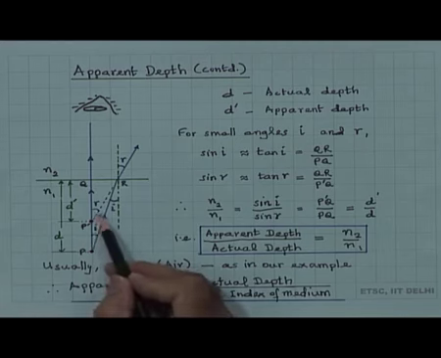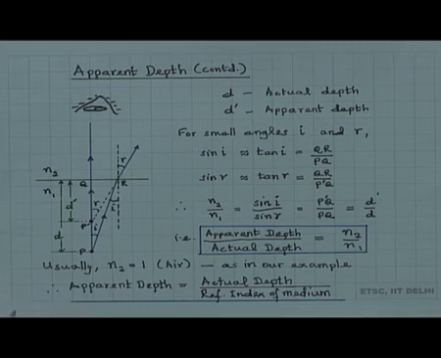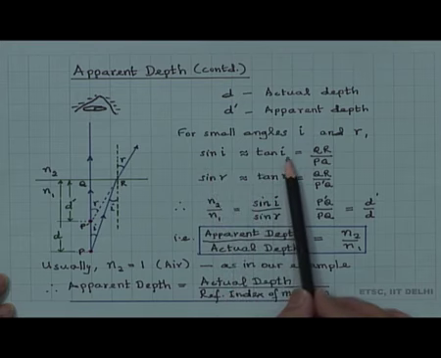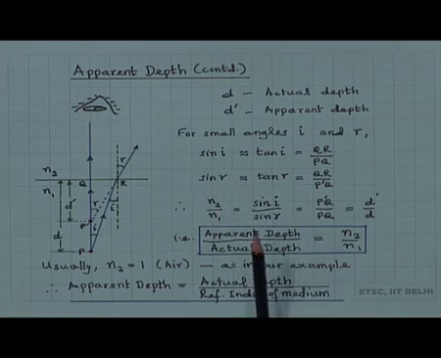If i is small, r is also small, although r is a little larger than i, it is still quite small. Therefore, we can write sin i nearly equal to tan i. For small angles theta, sin theta is nearly equal to theta, which is nearly equal to tan theta.